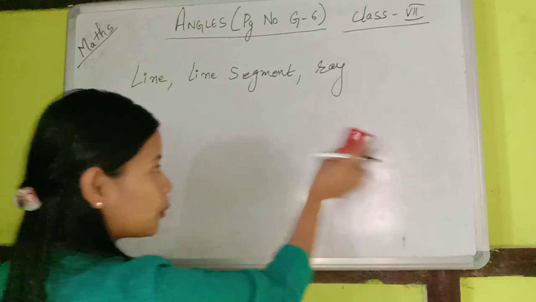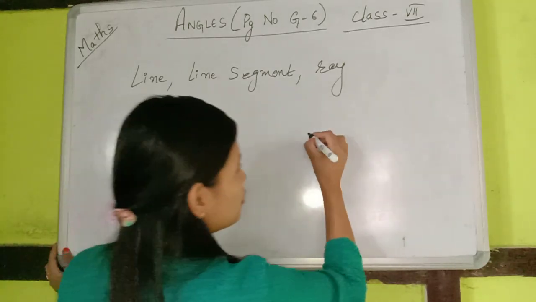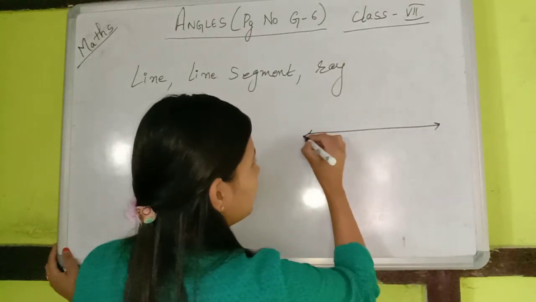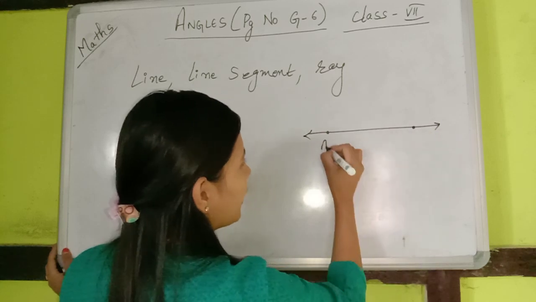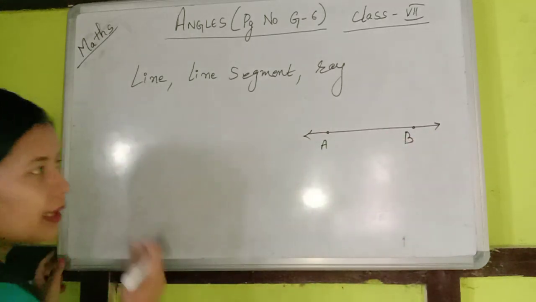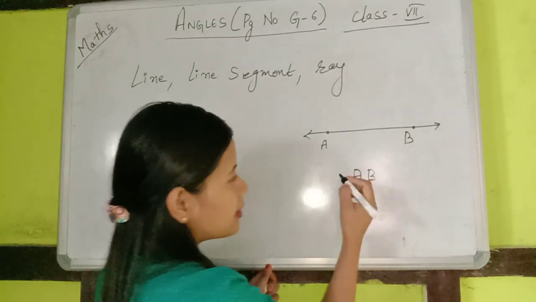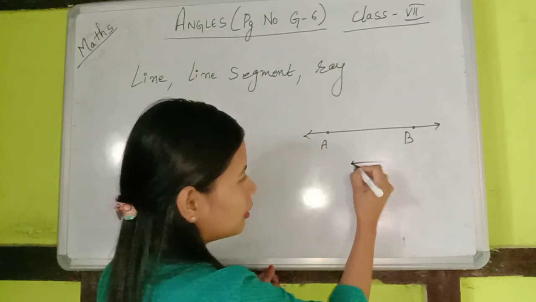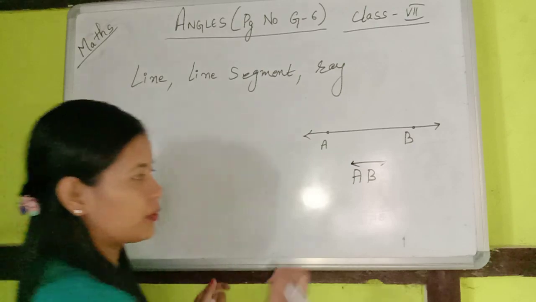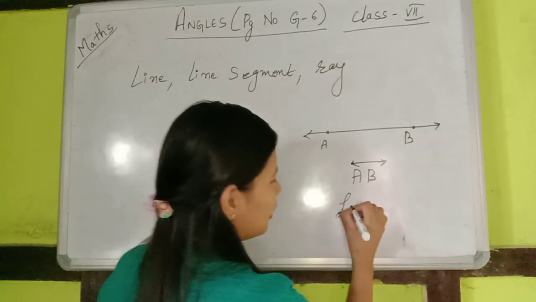Suppose we have a line, say A, B. Then we denote this line by the alphabets A, B with this symbol on top of it. So this is a line.